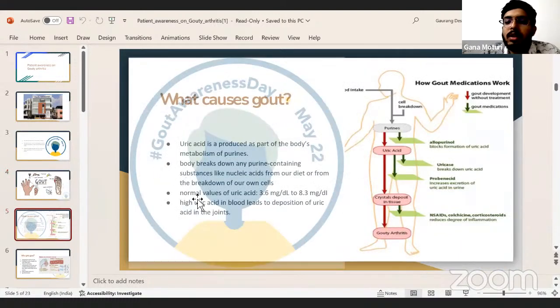So, what causes gout? Basically, uric acid is produced as part of the body's metabolism of purines. The body breaks down any purine-containing substances, such as nucleic acid from our diet or from the breakdown of our own cells. The normal levels of uric acid in our body are 3.6 milligrams per deciliter to 8.3 milligrams per deciliter. So when there are high levels of uric acid in the blood, it leads to deposition of uric acid in the joints, which leads to gout.